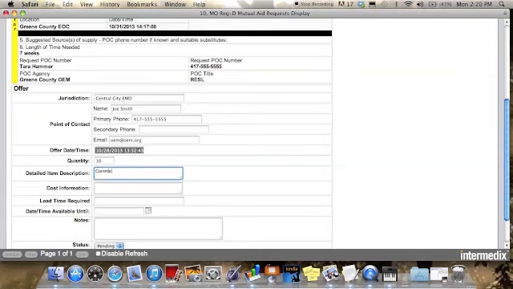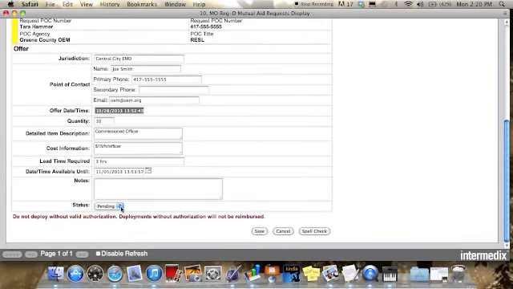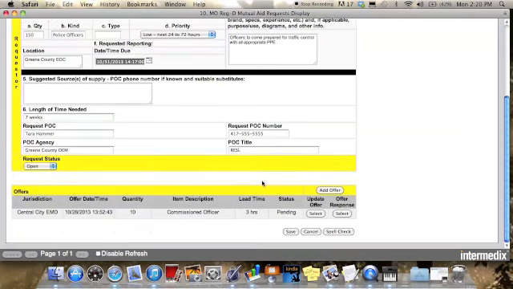They are all going to be commissioned officers, and you can have them at $15 an hour per officer. I'll need at least 3 hours notice, and they can be available up until sometime next week. And we will go ahead and click Save. Now at the bottom of the original request, I see that the offer has been put in.